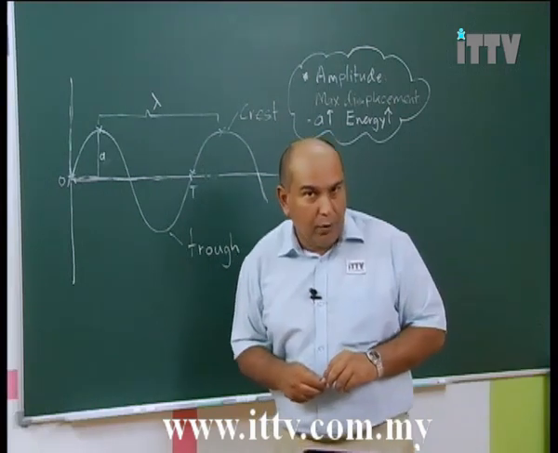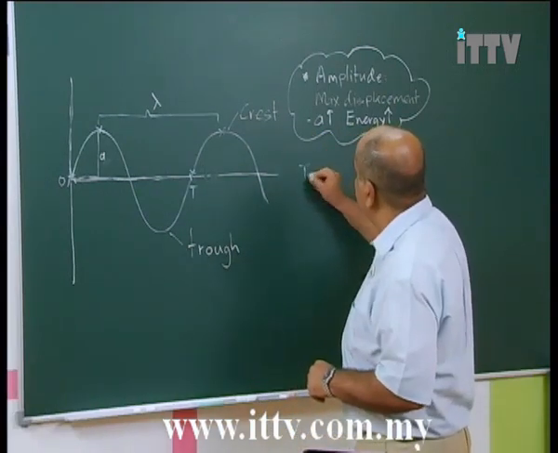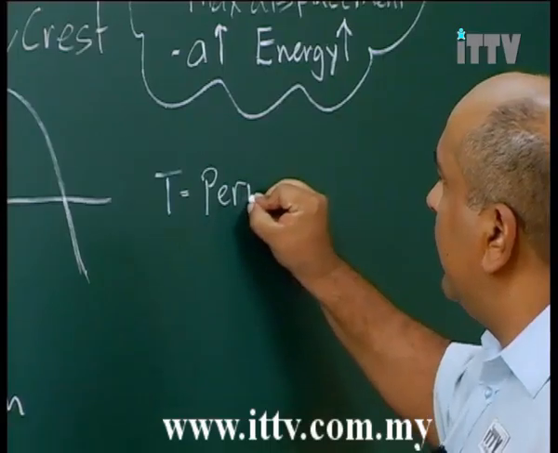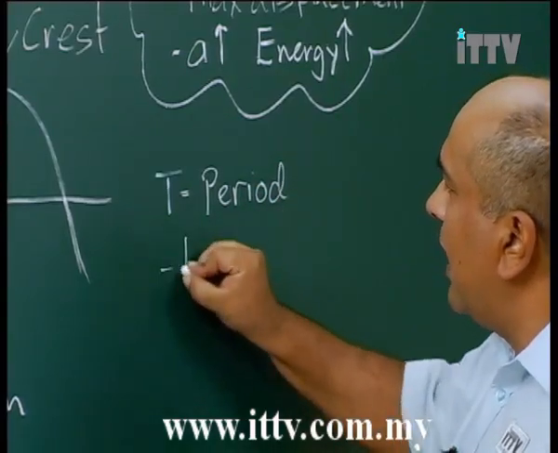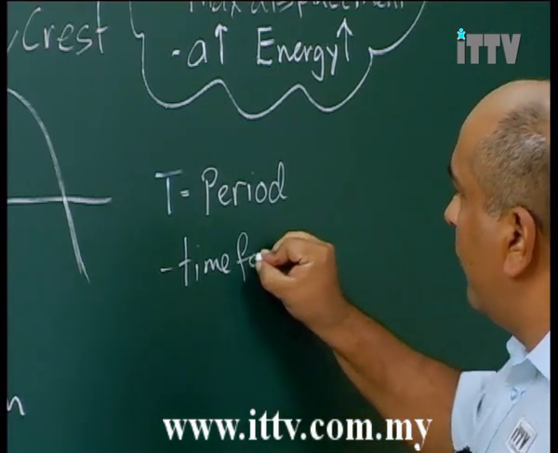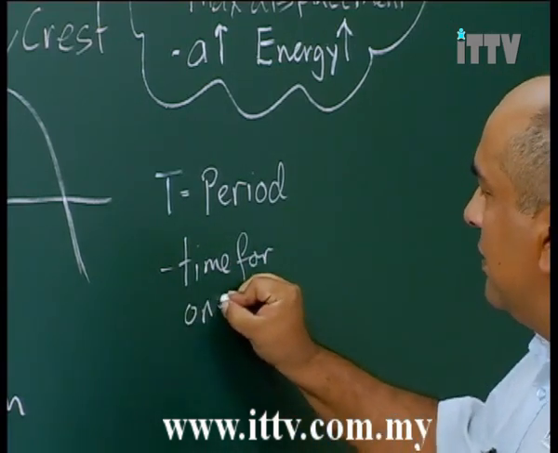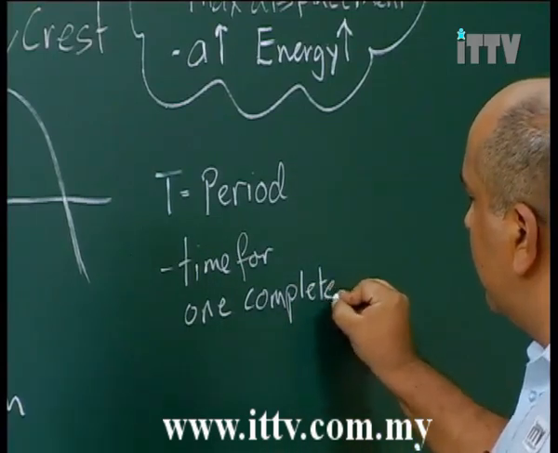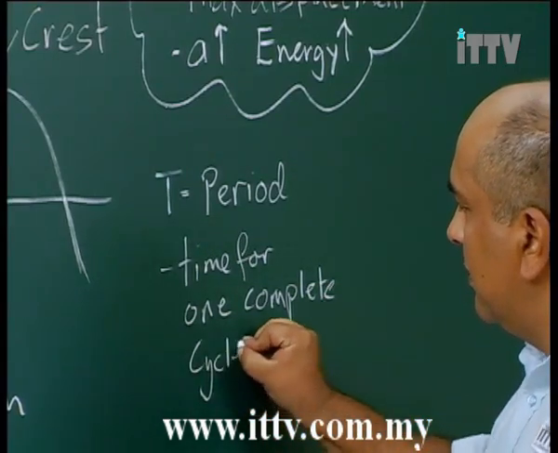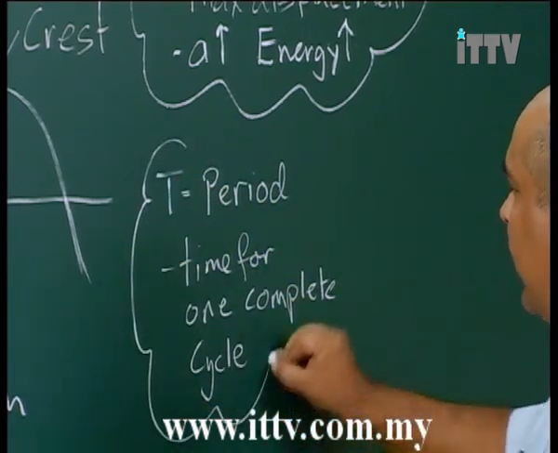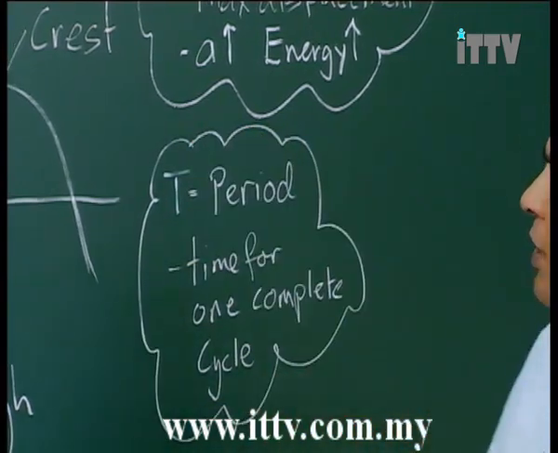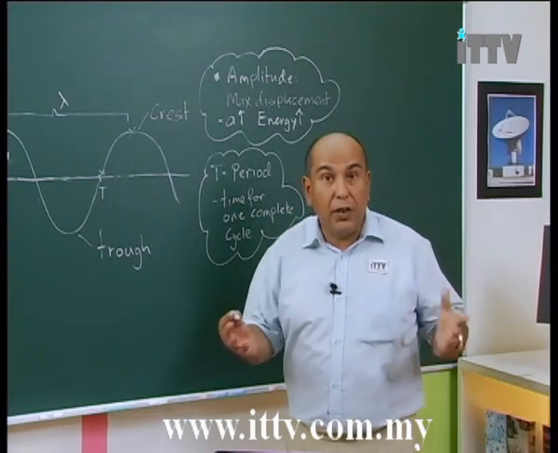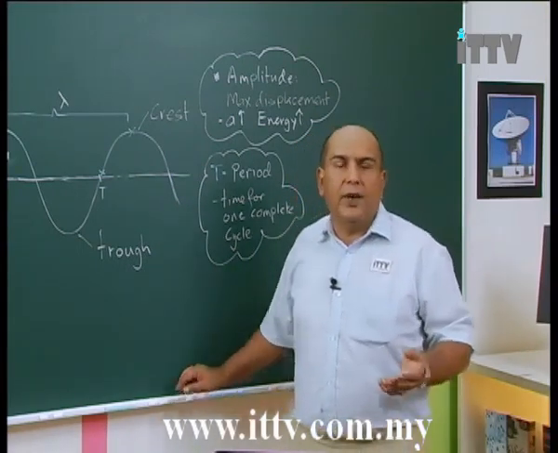Let's put that down on the board as well. So T, this is my period, and it is the time for one complete cycle. Okay, so let's box that up as well. Also quite an important thing, because we use this to calculate frequency. Frequency, which is the next thing that we need to understand.